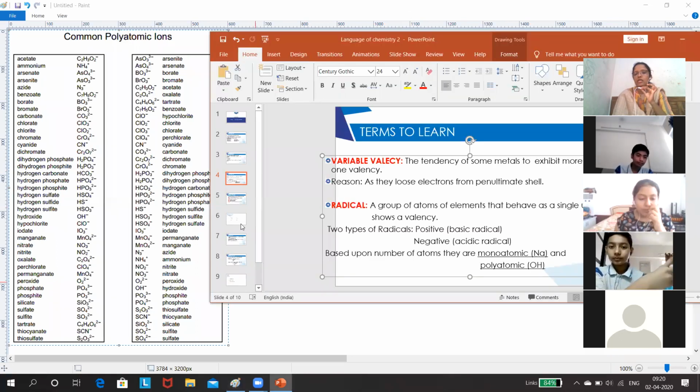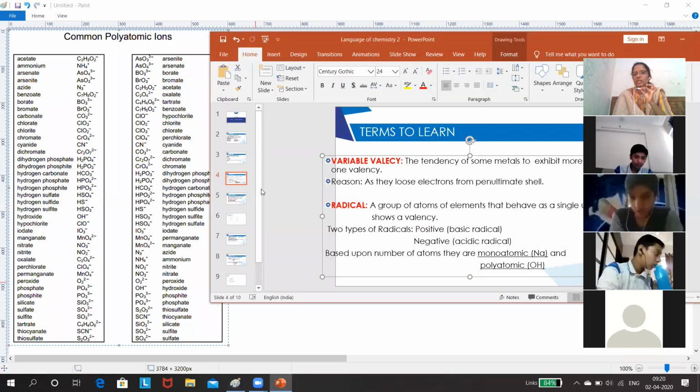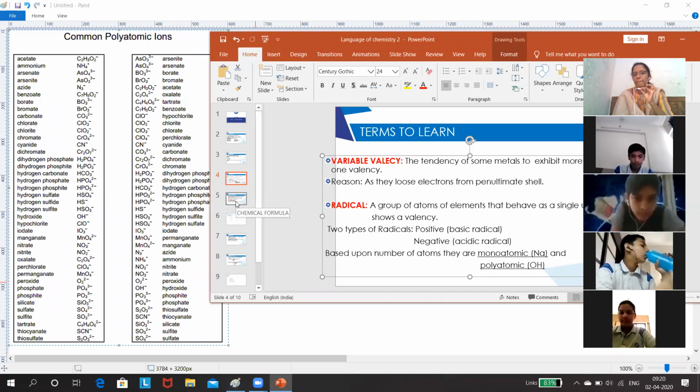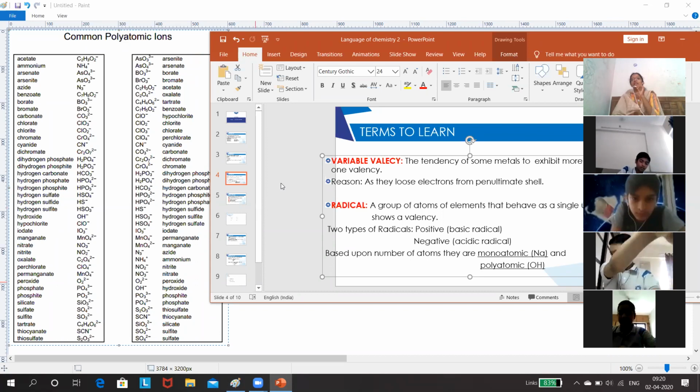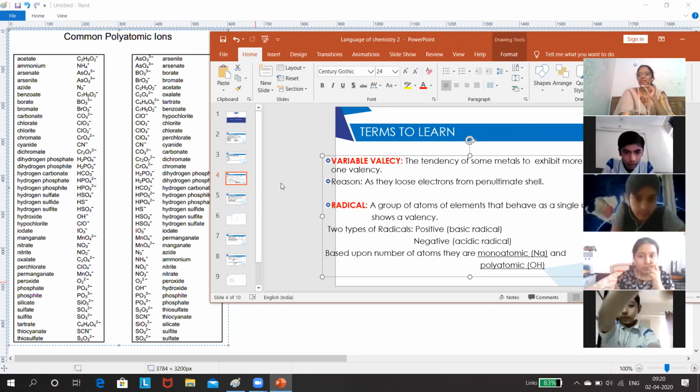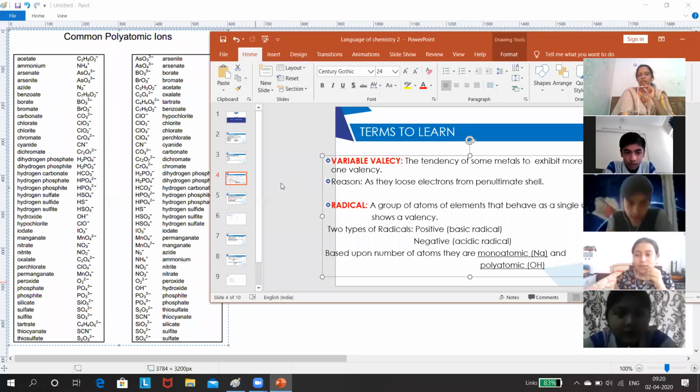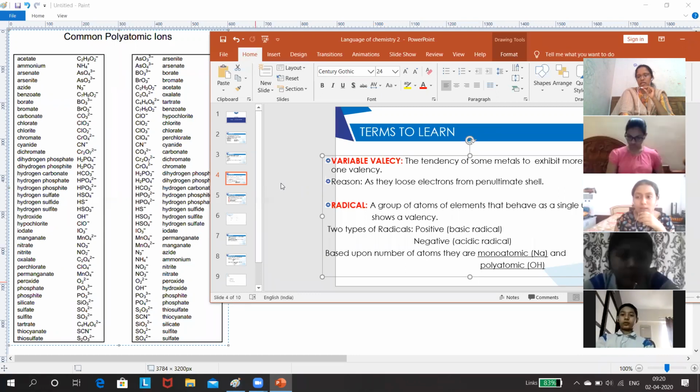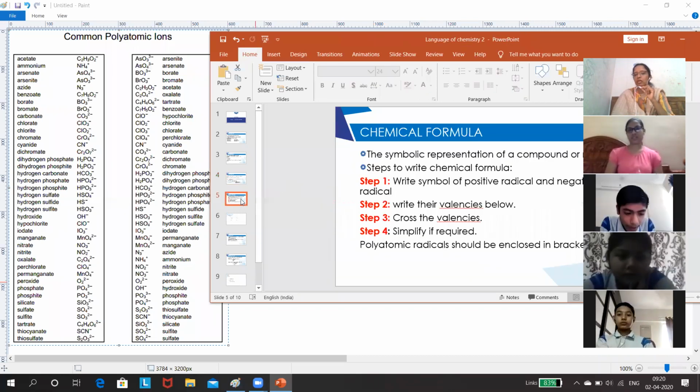So what is the use of learning these radicals? What is the significance of learning these radicals? Molecular formula, in chemical equations. The main significance of learning these radicals is, yes, very good, to write the chemical formula or the molecular formula of a compound. If you know the radicals, then only you can write the chemical formula or molecular formula of a compound.